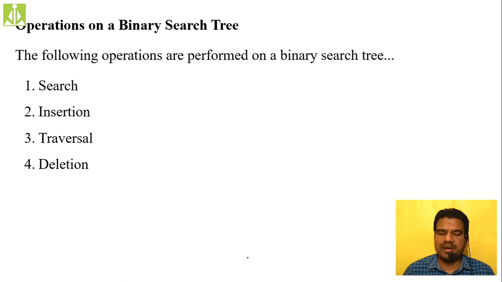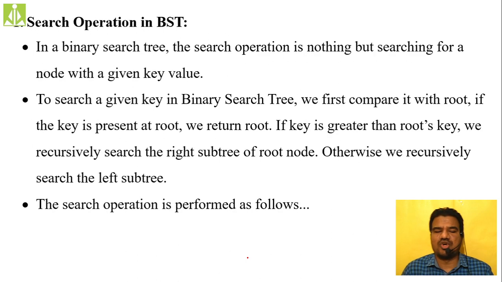So on a binary search tree, we can perform search, insertion, traversal and deletion. These four types of operations we can perform. Quickly we will see what the search operation is. In a search operation, a key value will be given and we have to search for that particular key value inside the binary search tree. If the key value is present, we give an output that the element is found inside the binary search tree. We give a positive response.